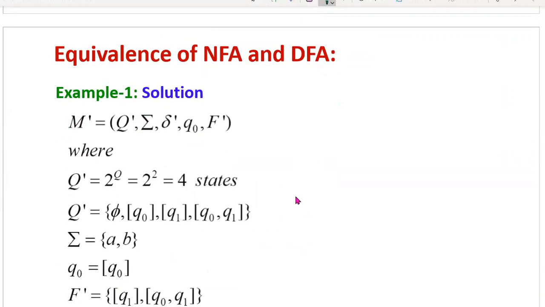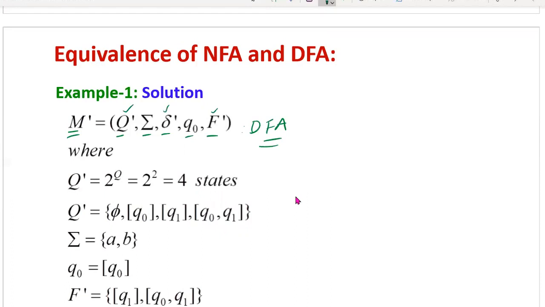First we have to assume M dash. What is M dash here? It is the equivalent DFA for the given non-deterministic finite automaton. As per the procedure, M dash equal to Q dash, sigma, delta dash, Q0, F dash. So this is the equivalent deterministic finite automaton. What tuples do you need to find out? Sigma is same as the NFA, Q0 is also same as the NFA. Now you need to find Q dash, delta dash and F dash.